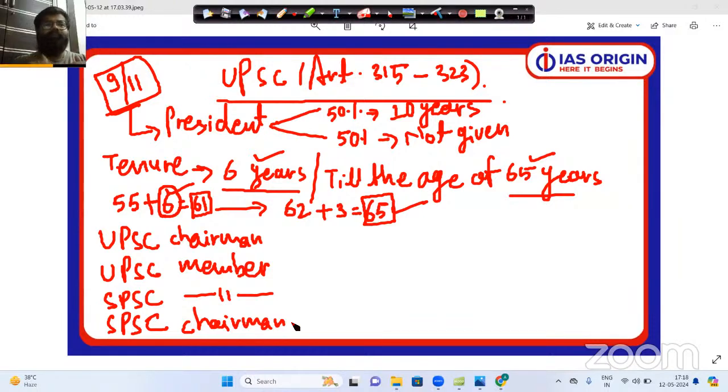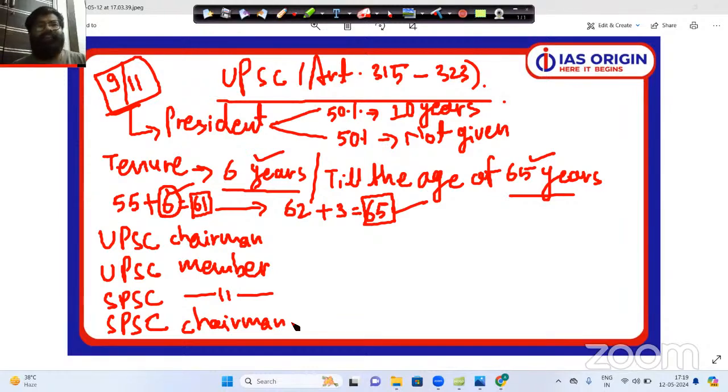So let's say if you are retired from the post of UPSC chairman, after that, you cannot be reappointed in UPSC again, neither as a chairman nor as a member. Forget about UPSC. If you get retired from the post of UPSC chairman, after that, you will not be appointed as the member or chairman of any other constitutional body. That means your government job career will end after you retire from the UPSC chairman post.